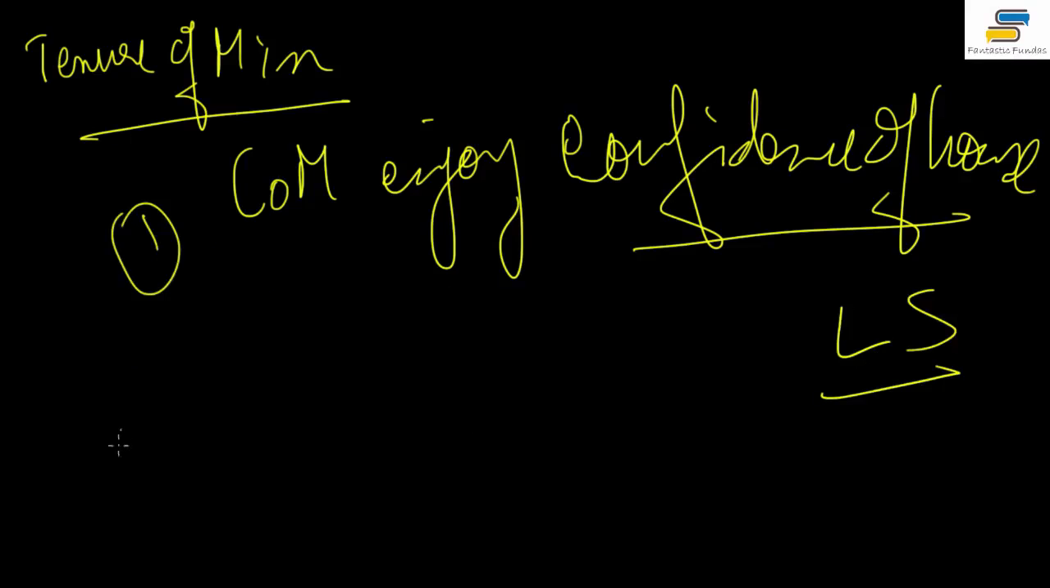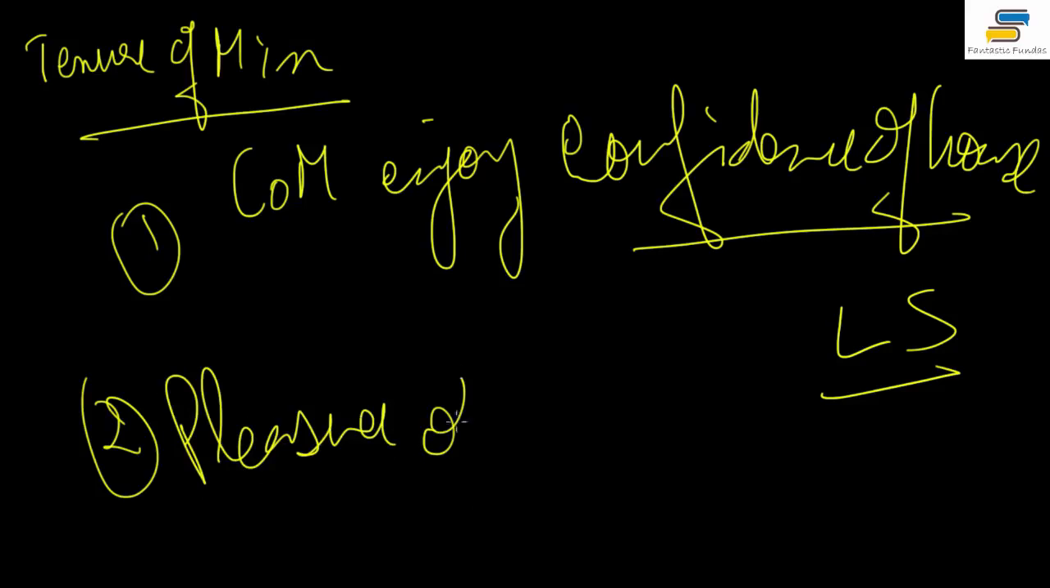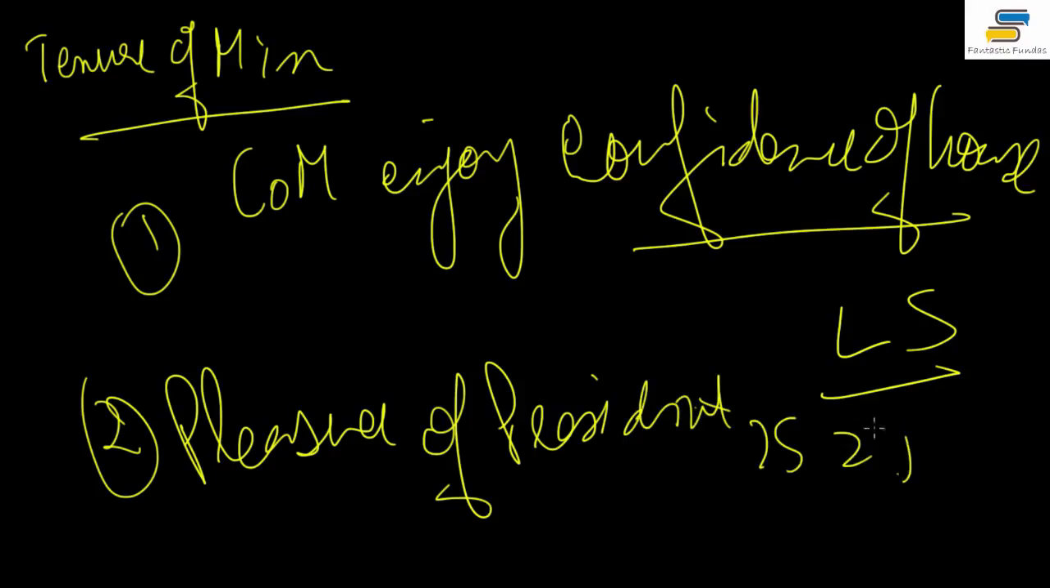Now that is number 1, right? Number 2 is the pleasure of the president. This is mentioned in Article 75 clause 2. It says that, okay, let's read. If you have the Bare Act, please open 75 clause 2. It says that the minister shall hold office during the pleasure of the president. What do you mean by this pleasure of president?